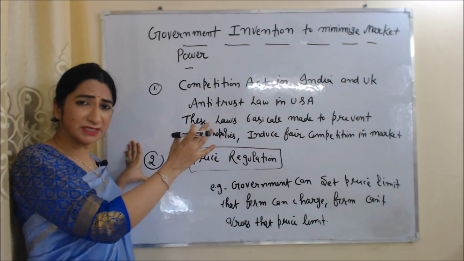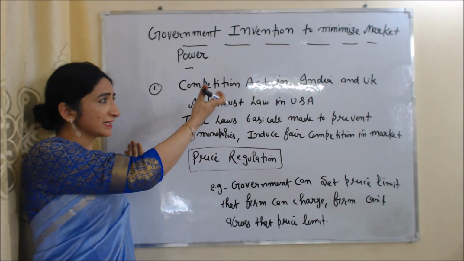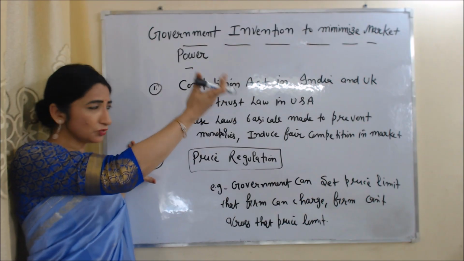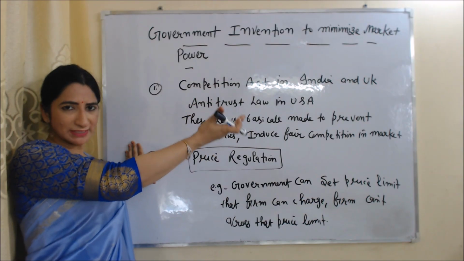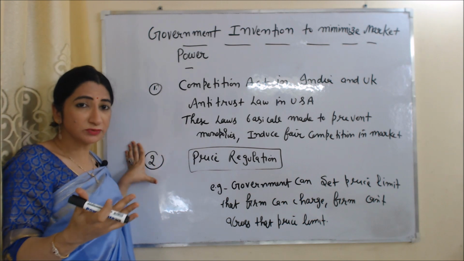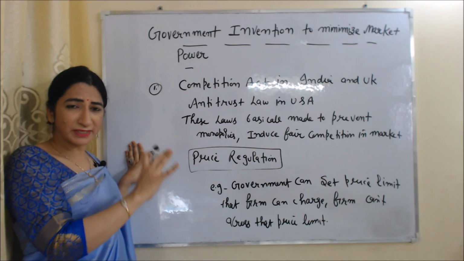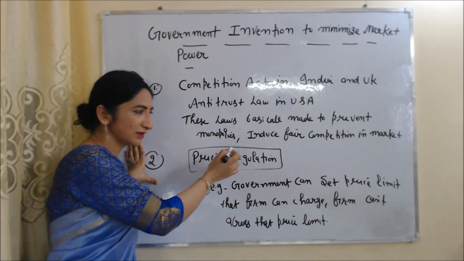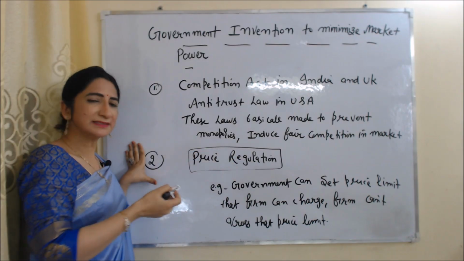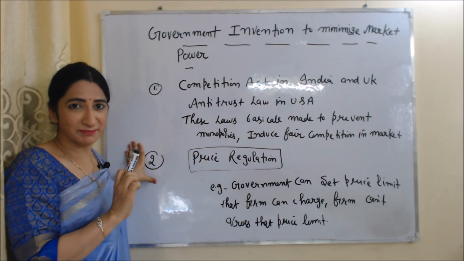And the government can minimize market power by making some laws. For example, the Competition Act in India, the Competition Act in the UK and the Antitrust Law in the USA. These laws are basically made to prevent monopolies and induce fair competition in the market. The second thing the government can do to minimize market power is price regulation. The government can set a price limit that a firm can charge, and the firm cannot cross that price limit.